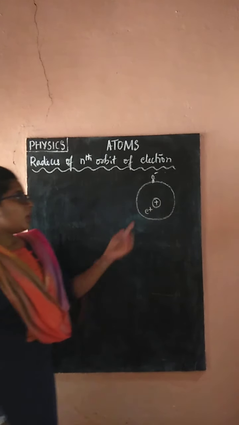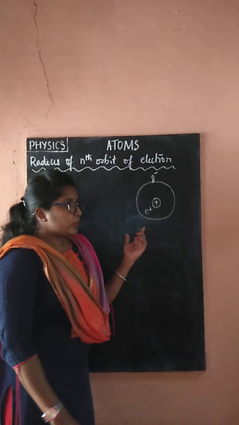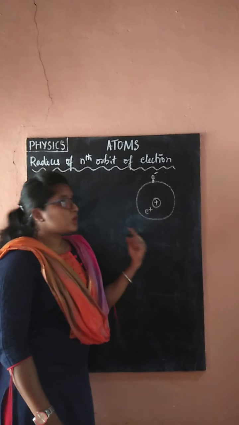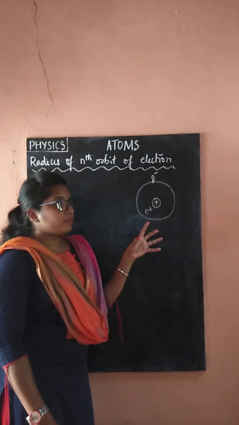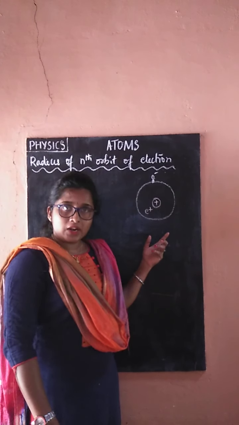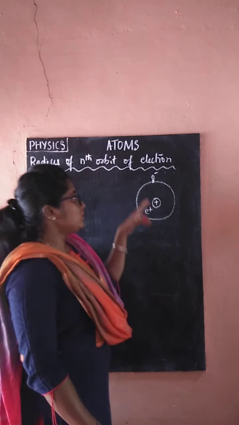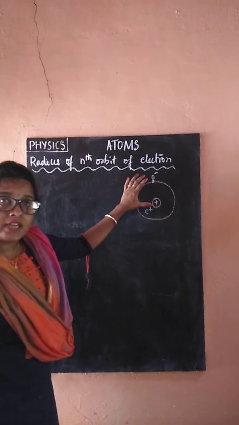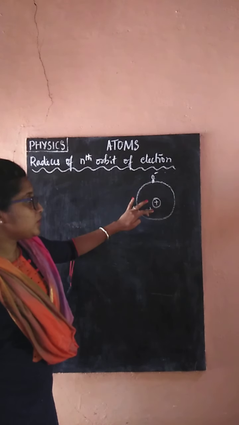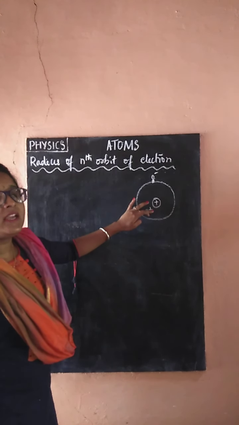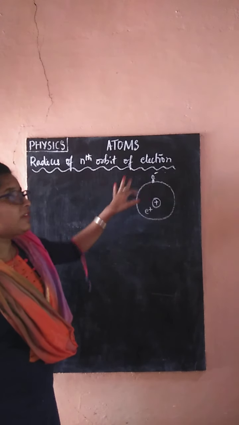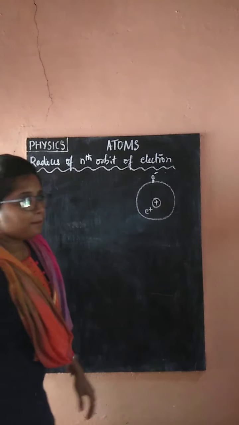For an electron to go in a circular orbit, it should have a certain centripetal force, right? Here the electrostatic force of attraction between the electron and the nucleus will be equal to the centripetal force, so they go in a circular path.